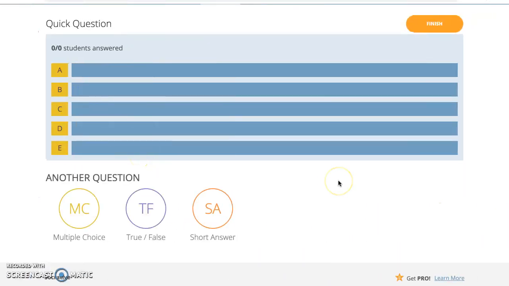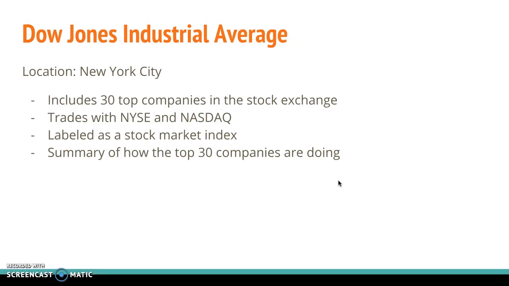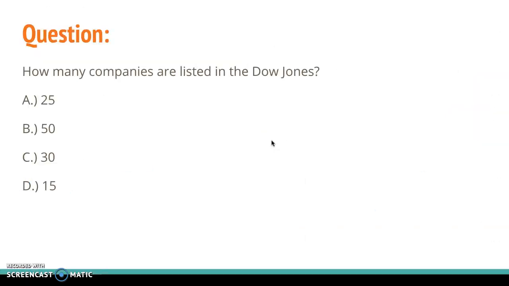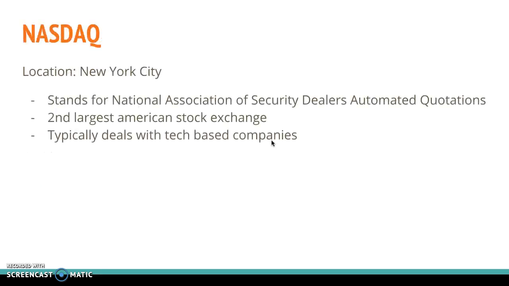Again, when I go over it, I'm going to see who got it wrong and who got it right. We would always go back to the slide as a little review and say, okay, right here, it includes the top 30 companies in the stock exchange. And we could go over why is that good? Why is that bad? Does it skew its data ever? Stuff like that.